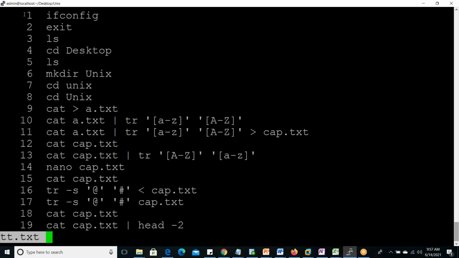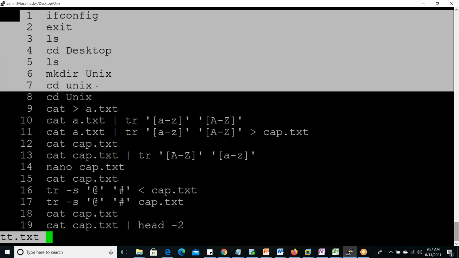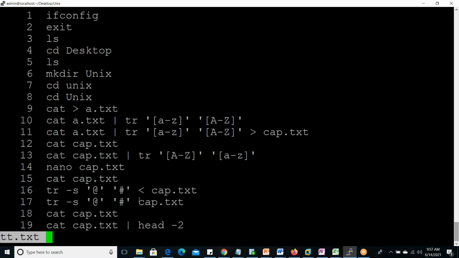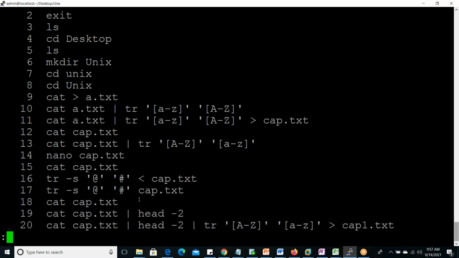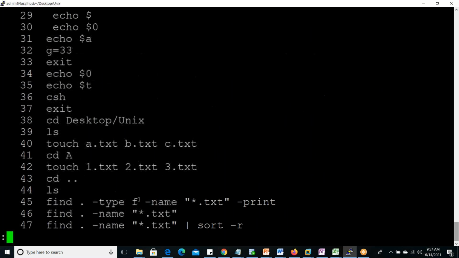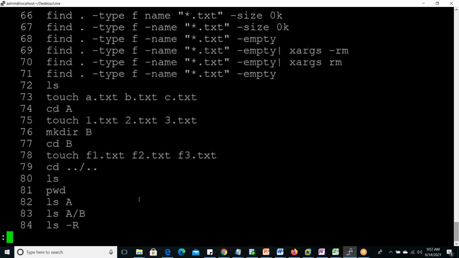It will start from the starting, line number 1, 2, 3, 4. 19 lines are displayed. Now again, if we want to go forward, use the down arrow key from the keyboard. Down arrow, down arrow, down arrow. It will go next line, next line, next line. We can scroll down this way.